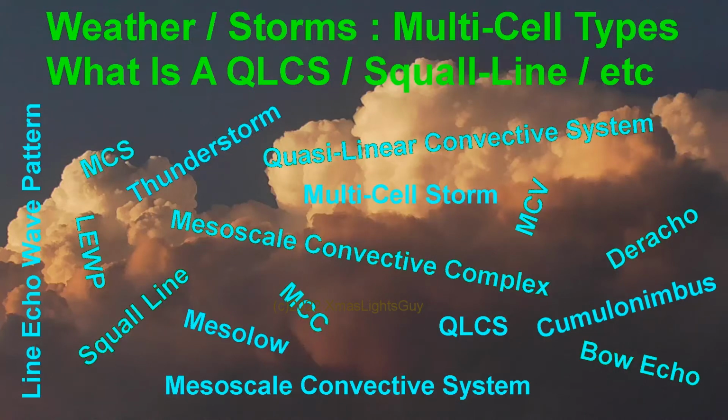Hello and welcome. If you've spent time around storm-related sites or videos, you've no doubt seen or heard terms like QLCS, squall line, bow echo, and derecho. In this video I will give some general information on what they are and the differences between them.